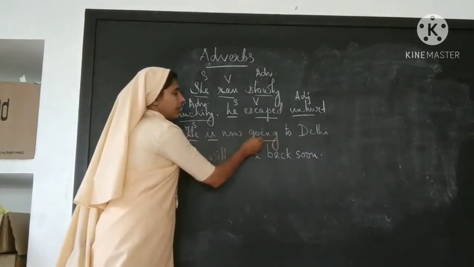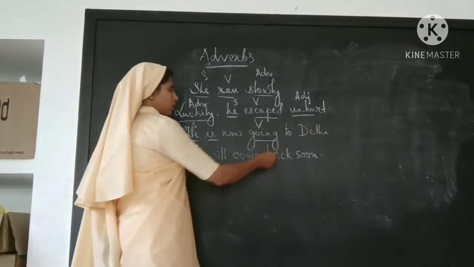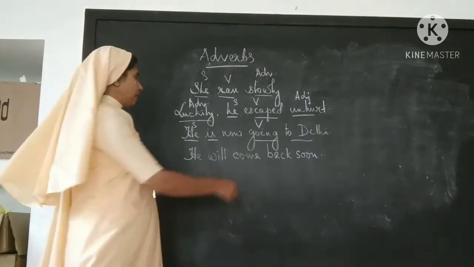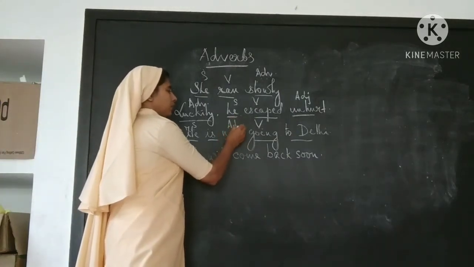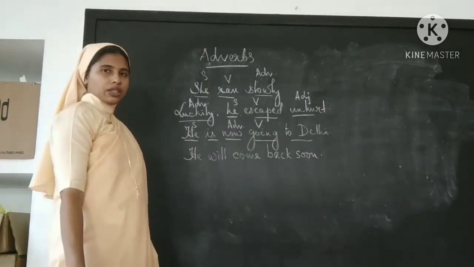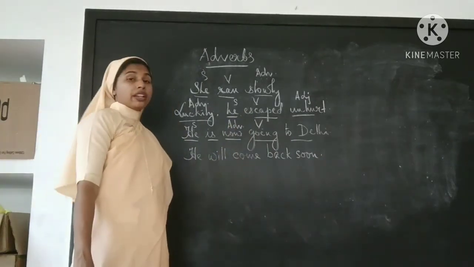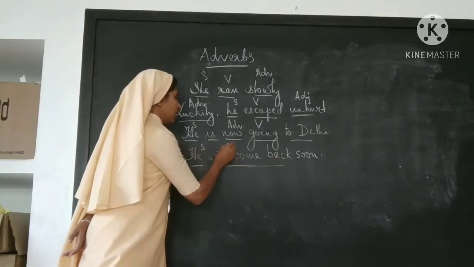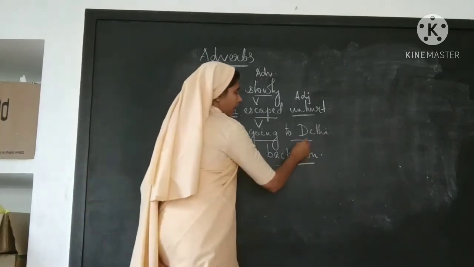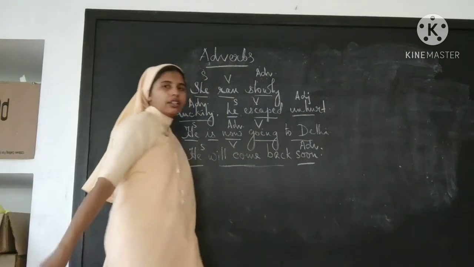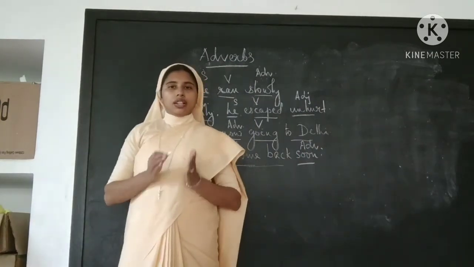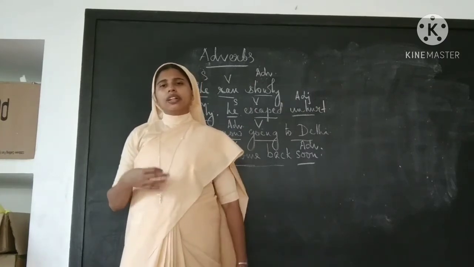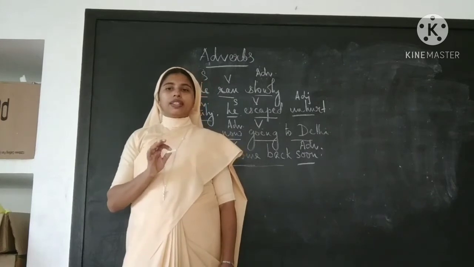Subject, going is the verb. Again, to Delhi can be called an adverb itself, and now is also an adverb. He will come back soon. Subject, this is the verb, and here it is an adverb. So, adverbs talk about a verb or about an adjective or about another adverb. Okay, keep in mind this definition.